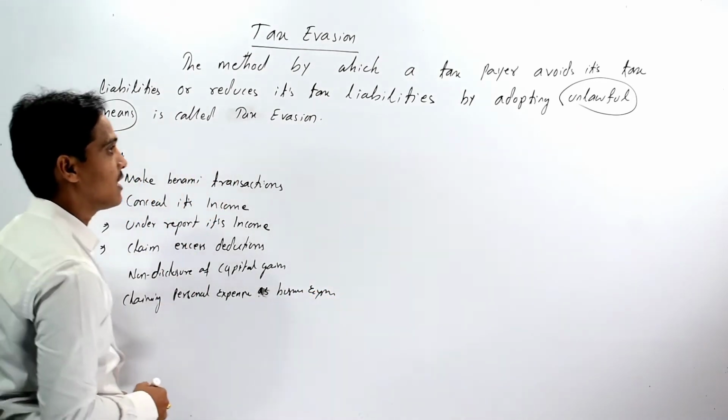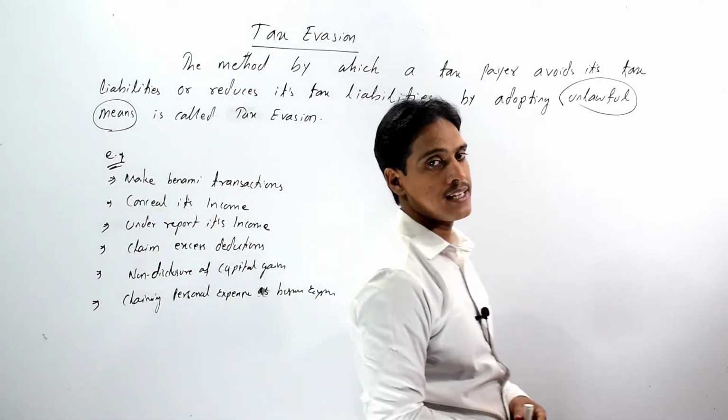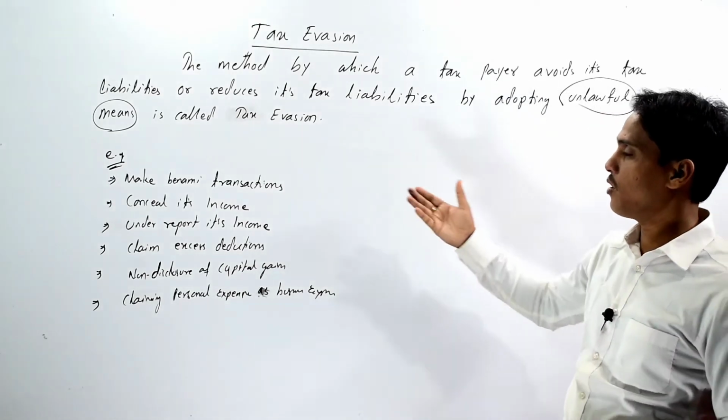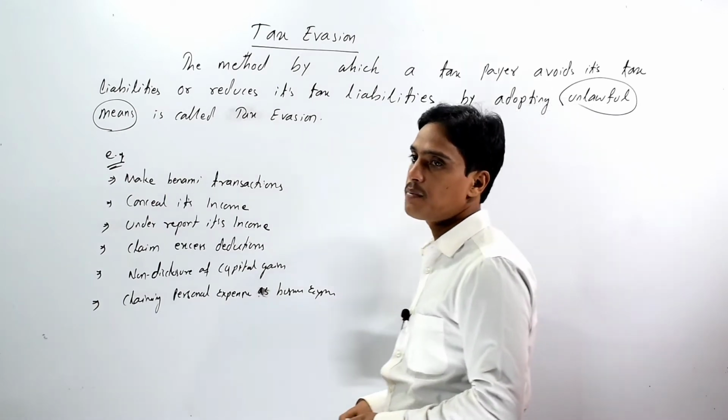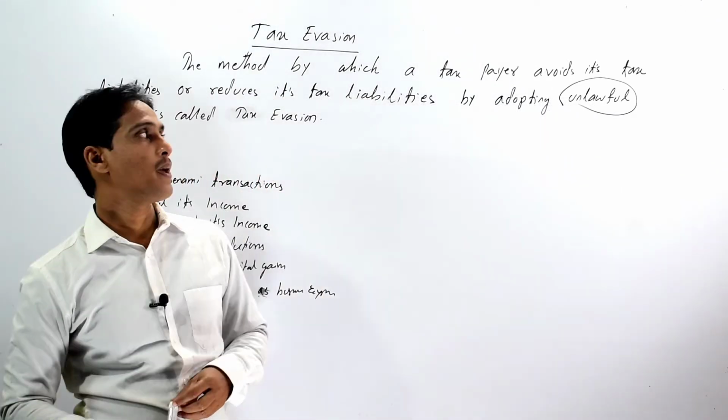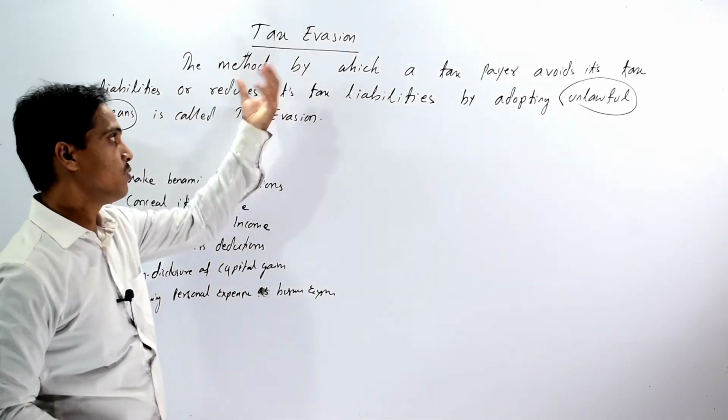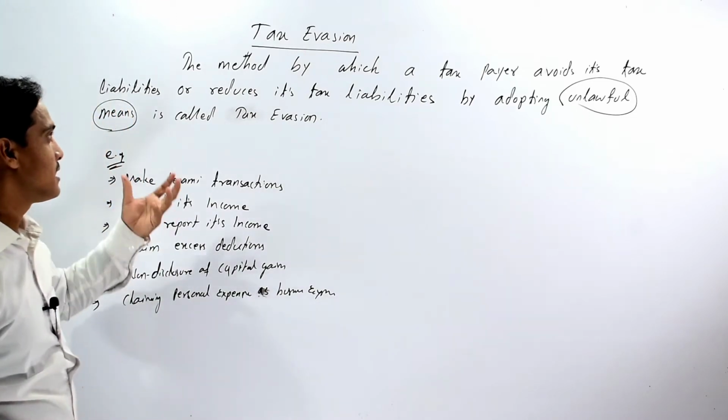So these are the various examples of unlawful or unfair means adopted by a taxpayer in order to reduce its tax liability.